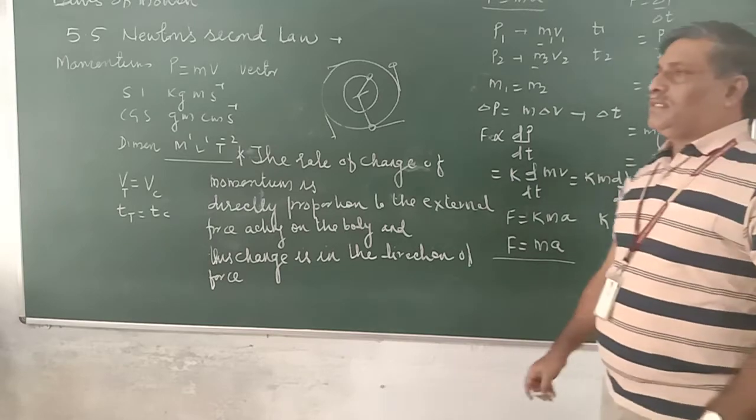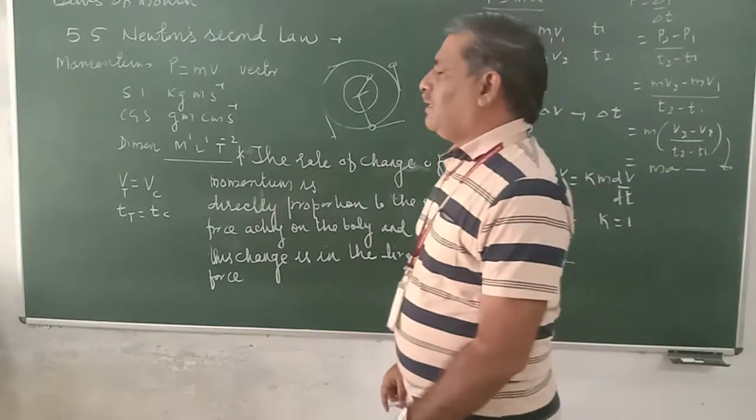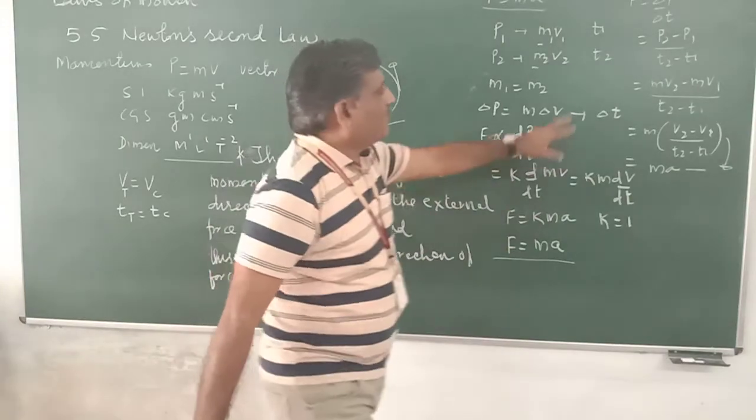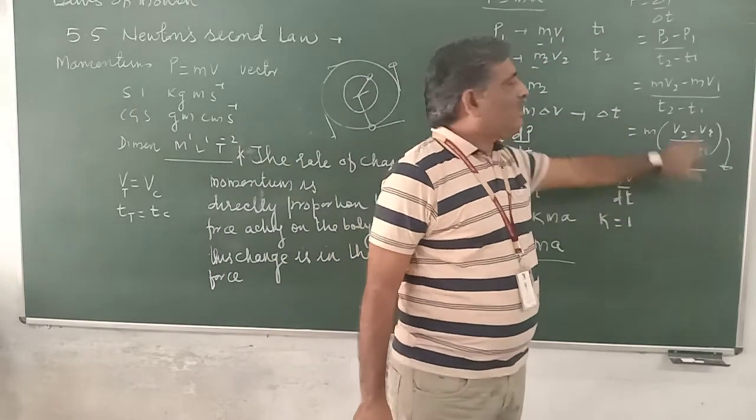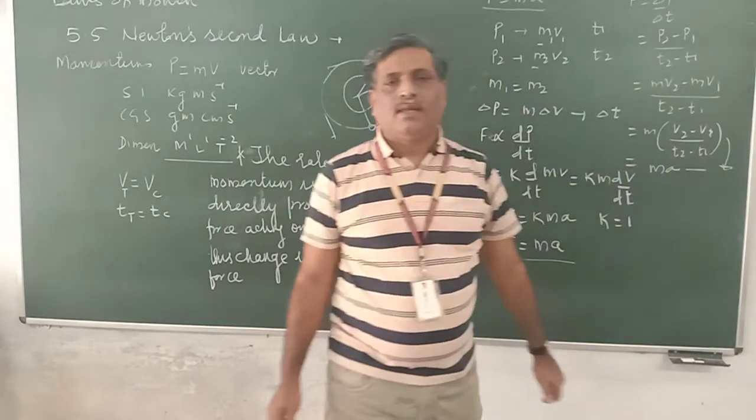This is Newton's second law, by using the simple algebraic method or average velocity.